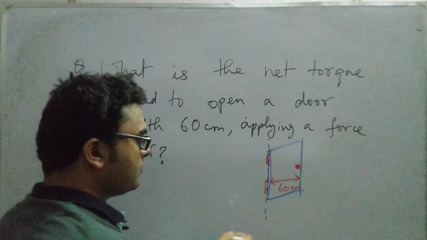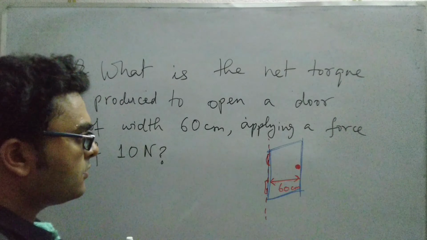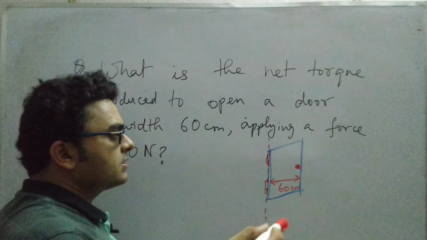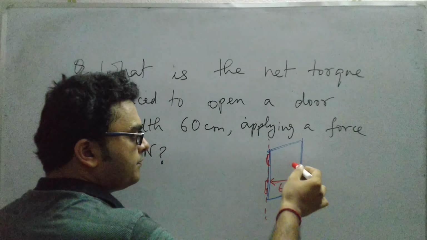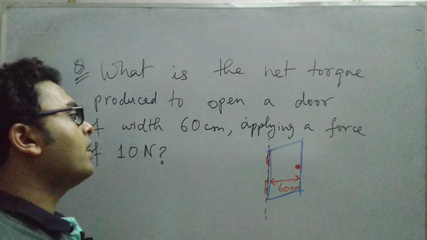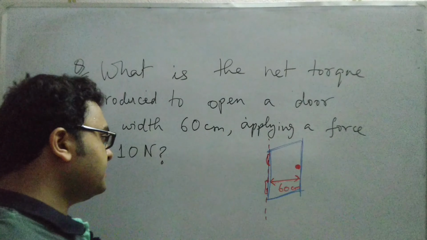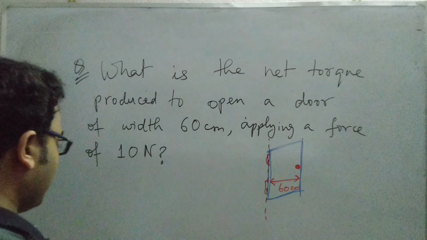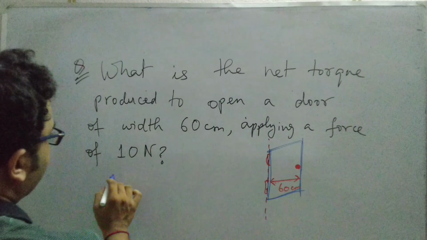So obviously while we are trying to open the door, we will be applying the force perpendicularly on the handle. Hence, from this information we can calculate the net torque produced.